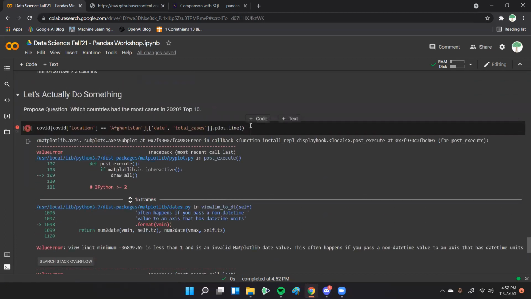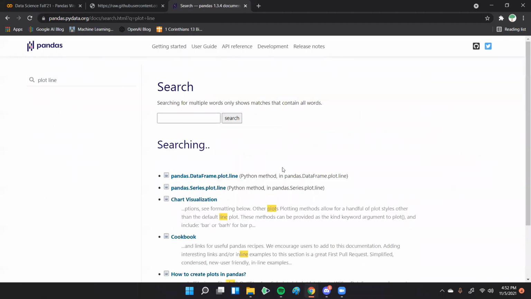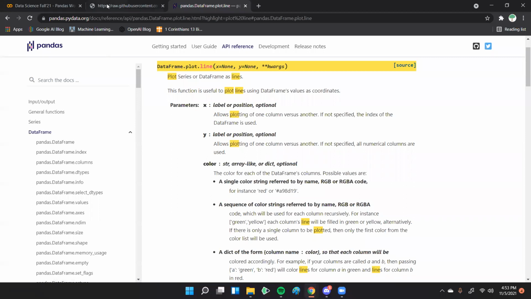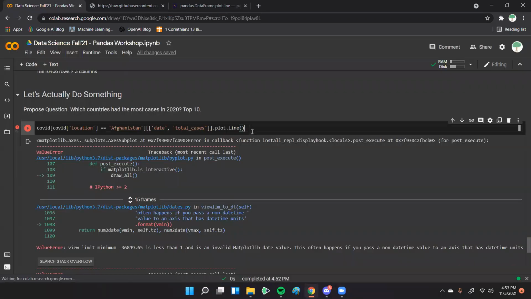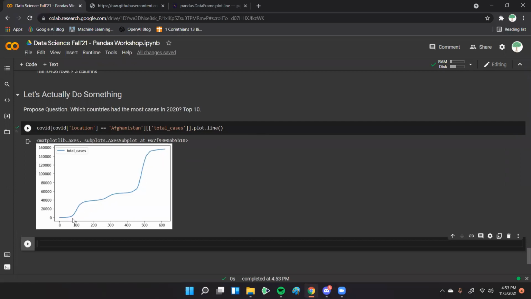Okay, so that is not working. So one thing we can always do is search up plot, because I do not remember the exact name. Oh yeah, it should be this. Okay, so then we can go back, plot line, and I think it's complaining that I have date here. So let's just do total cases. All right, so we can see how this rises.